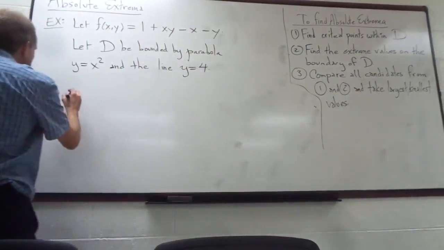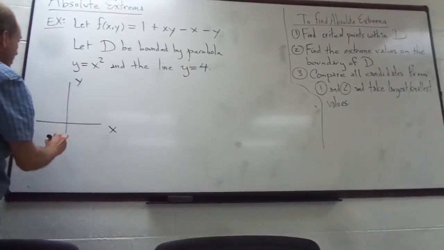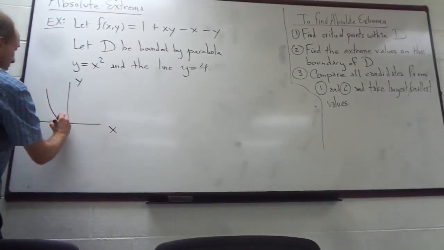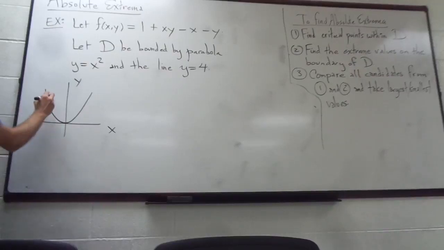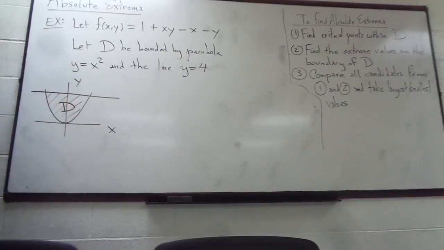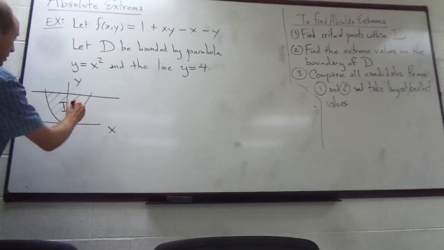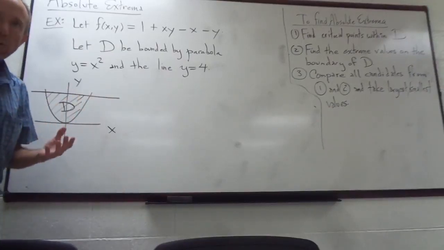So it helps to draw a picture of your domain. I think that's a good thing to do. The parabola y equals x squared is, of course, right here. And the line y equals 4 is like this. So you see that it makes this domain D right here. This is going to be my region. It's a closed, bounded region in the xy plane.